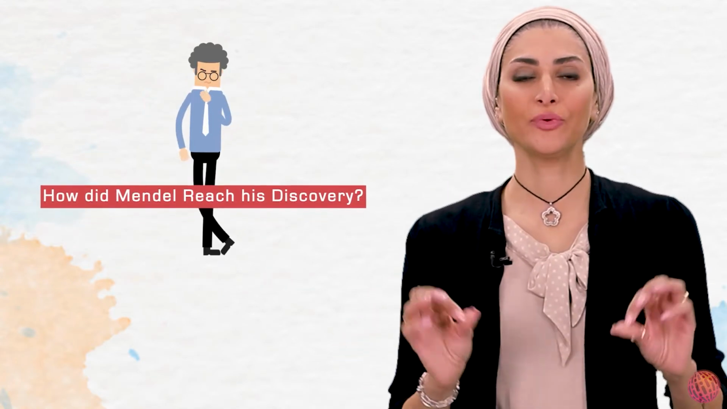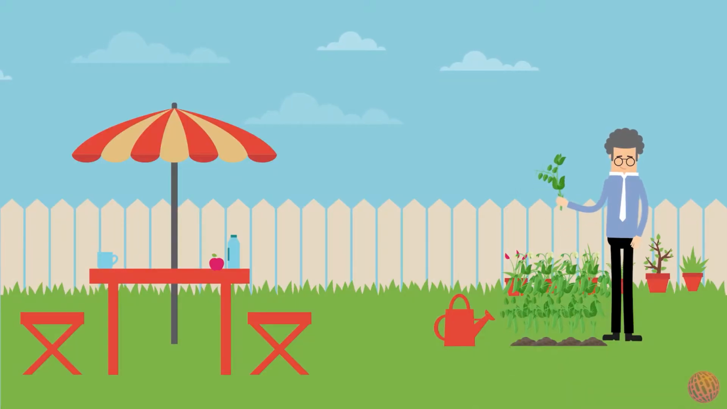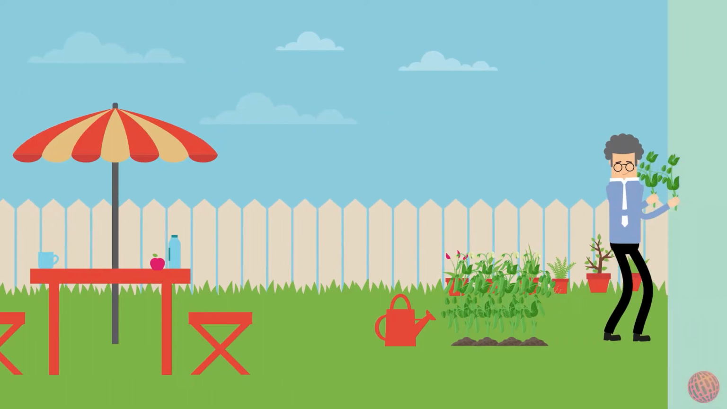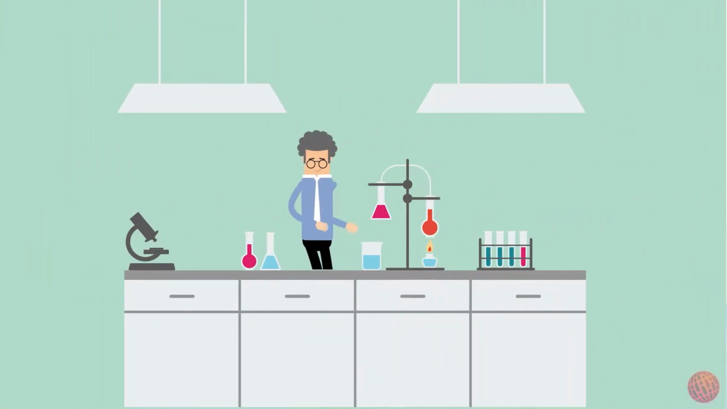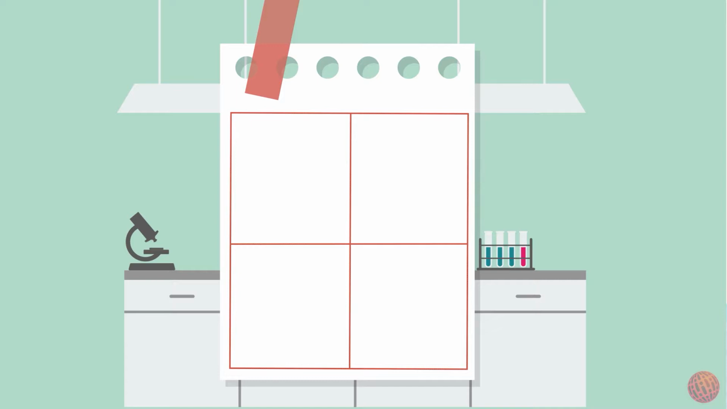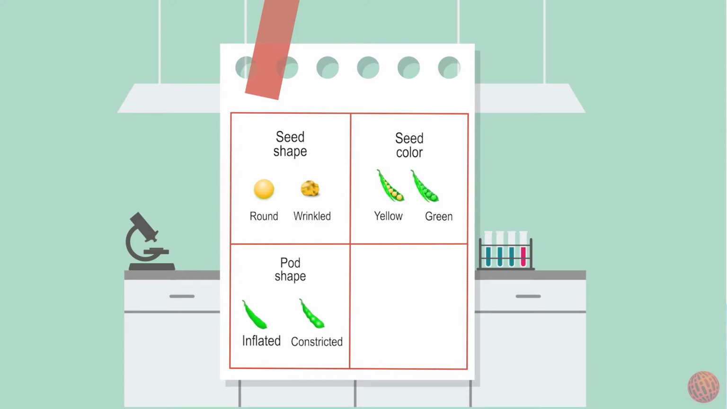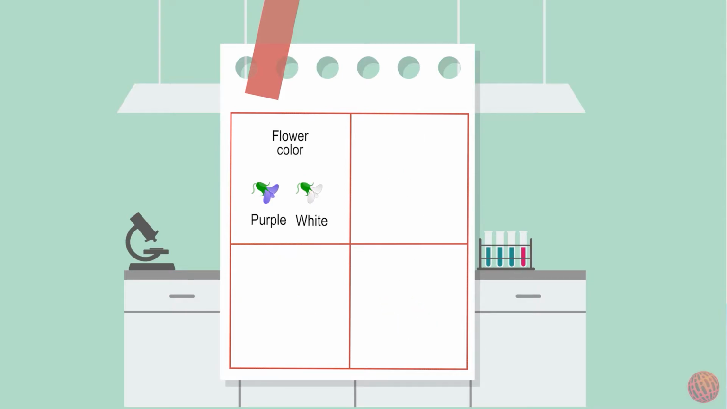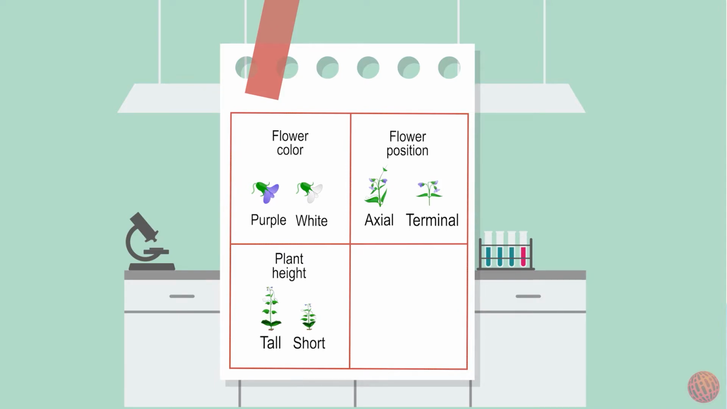So how did Mendel reach his discovery? Mendel conducted experiments on pea plants from his garden. He studied 7 characteristics of pea plants and observed how they were passed from one generation to another. The characteristics he studied included seed shape, which was either round or wrinkled, seed color, yellow or green, pod shape, whether inflated or constricted, pod color, whether green or yellow, flower color, whether purple or white, flower location, whether axial or terminal, and plant size, whether tall or short.